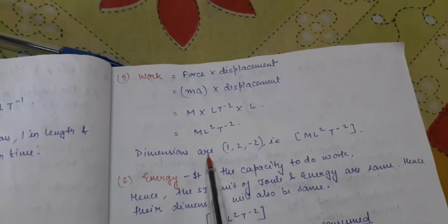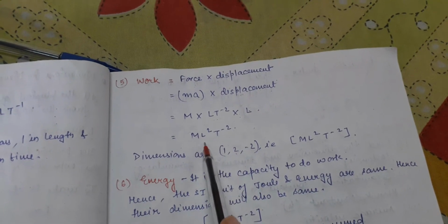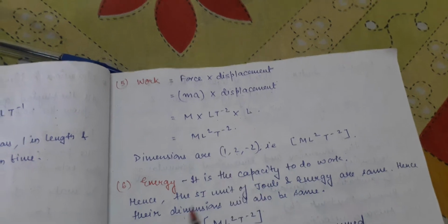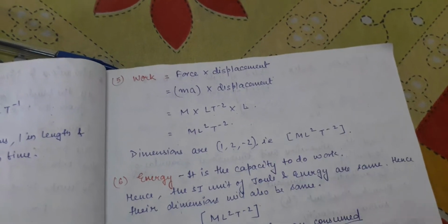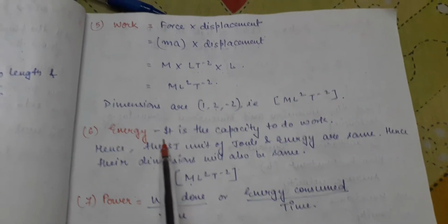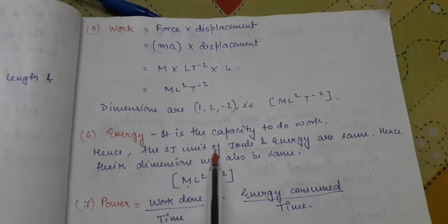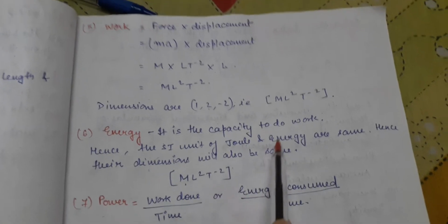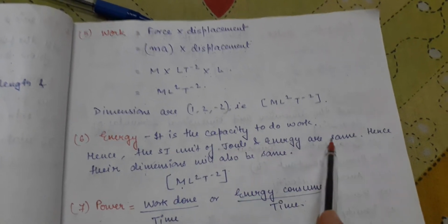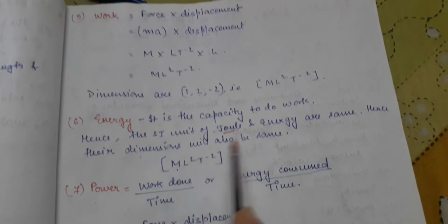So what are the dimensions? Dimensions of work are 1 in mass, 2 in length, minus 2 in time. That is ML2 T minus 2. Now next is energy. Energy, we all know, is the capacity to do work. Hence the SI unit is joule, which is the same as work. Work and energy have the same SI unit, joule, so their dimensions will also be the same.